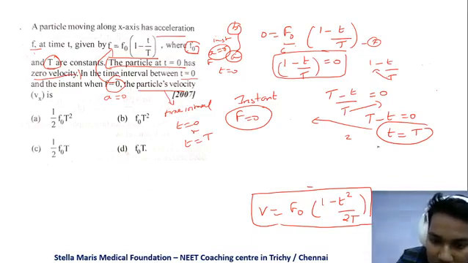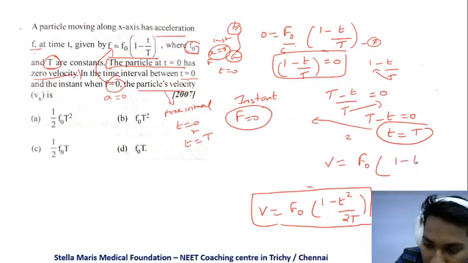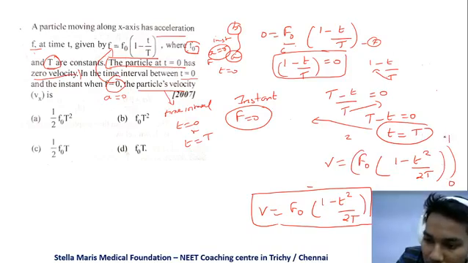We have to take the limits of time. So we know what is velocity: v is equal to f naught into (1 minus t squared by 2t). So apply the limit, that is t is equal to 0 to capital T. They are asking for the particle's velocity between the time interval t is equal to 0 and the instant when f is equal to 0.